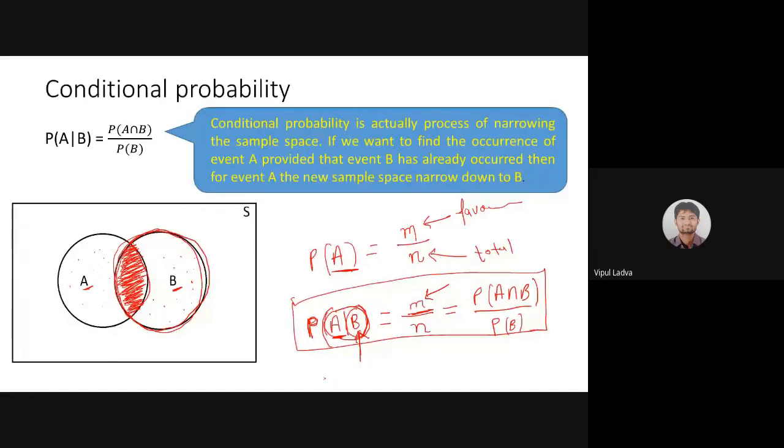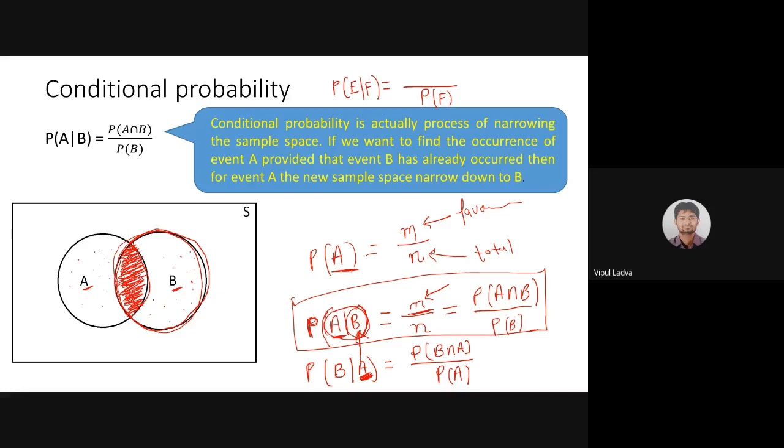If I need to find the probability of B under the condition A, then in a similar fashion, the formula will be P of B intersection A. In such a case, my condition is A, so my total cases will be P of A. I need to divide it by P of A. If I'm looking for P of E over F, then I need to divide it by the condition's probability, that means P of F. And why I'm dividing by the condition's probability, I had just explained in this figure.